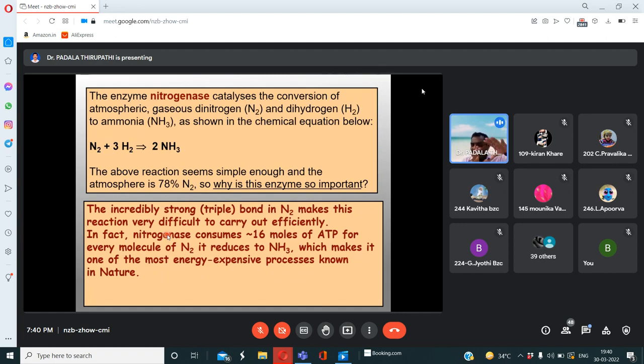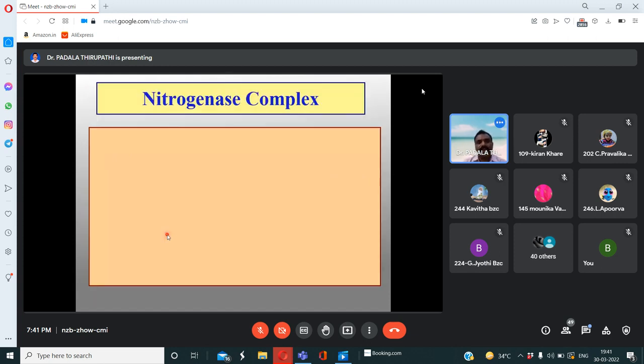So this energy is broken down to convert nitrogen into ammonia, which makes it one of the most energy expensive reactions. And what is the nitrogenase complex?